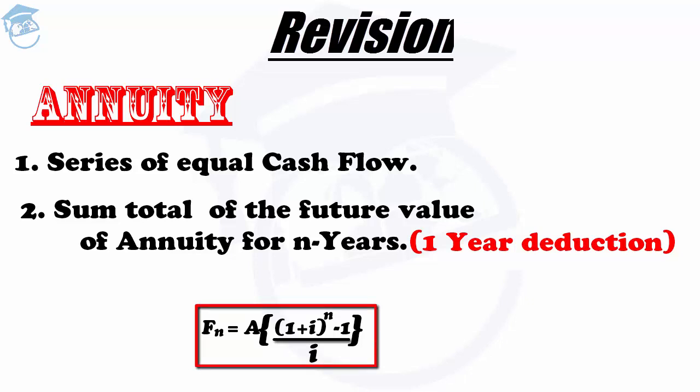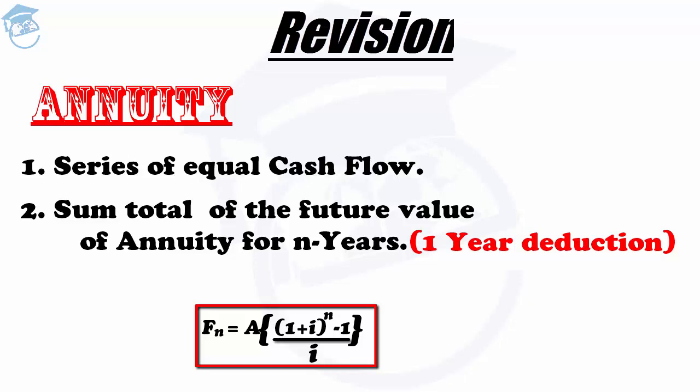Then, so far as the application of annuity is concerned, we tried to understand with a couple of simple examples how annuity helps a particular investor or a corporation in accumulating a future amount. The investor becomes capable of knowing that if a recurring annual deposit is made in a particular account or in a particular instrument, in a particular bank FD, against a predetermined I rate of interest, how much the amount gets accumulated at the end of the nth year.